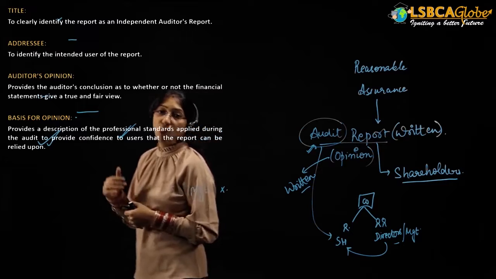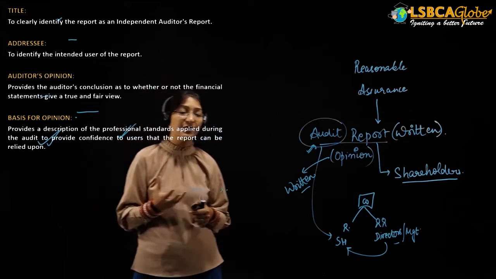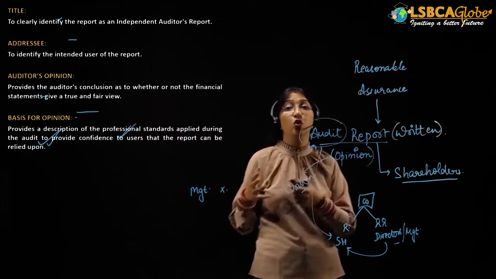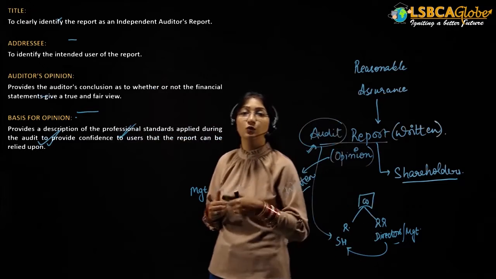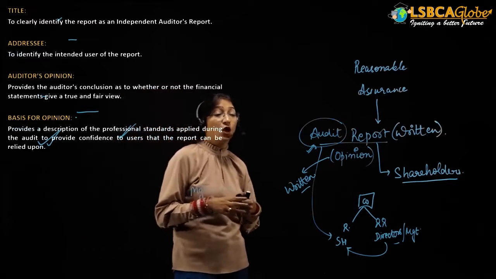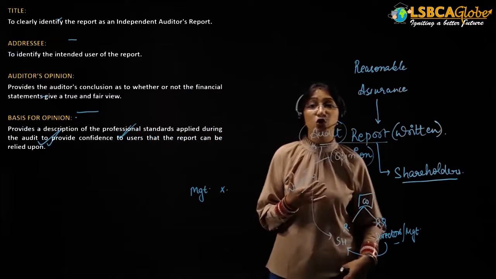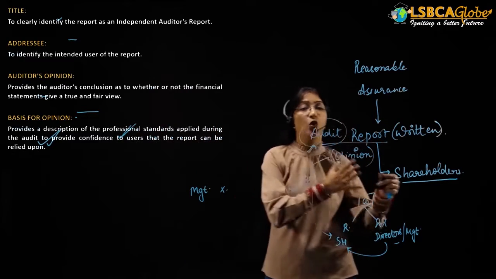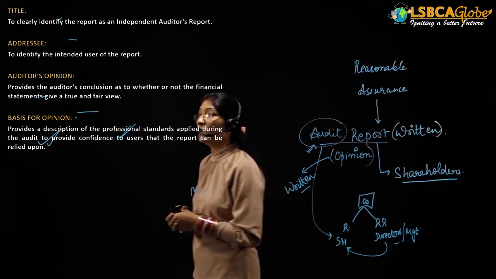Now, why is the addressee provided? Because we want to know to whom this report is addressed, to whom the report is to be provided, that is, to the shareholders of the company. We want to know who the intended users of this report are. The shareholders are the intended users of the report.